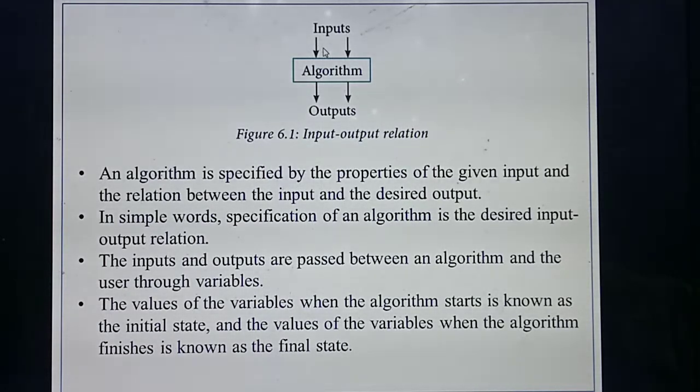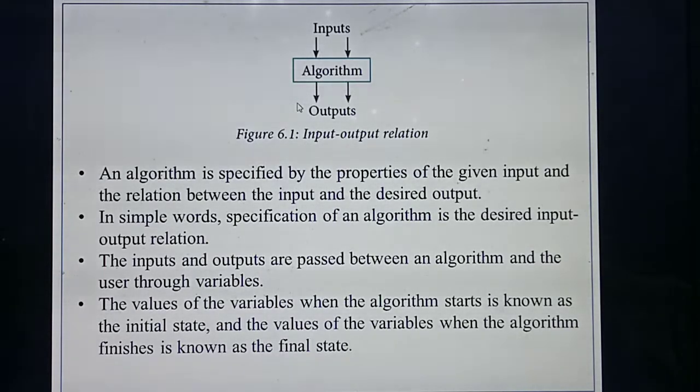Okay. The values you are giving at the beginning or starting of the algorithm are called the initial state. What do you mean by initial state? The values you are passing to the algorithm at the starting, that is called which state? Initial state. Then at last, once the algorithm completes, what values are you getting? You have already given some input, a equal to 5 and b equal to 10. After passing these values to the algorithm, at last you will get some answer. The answer is called output. So at last, for that variable you are getting some values. The values you are getting at the last we are calling as which one? Final state. Students, understood the difference between initial state and final state?